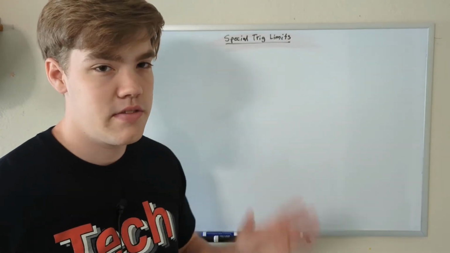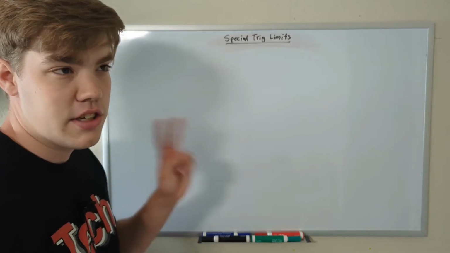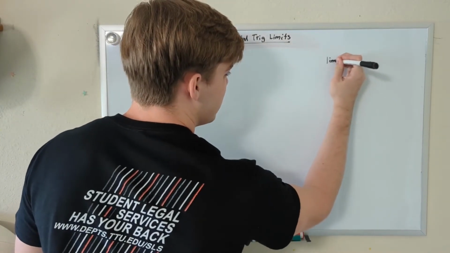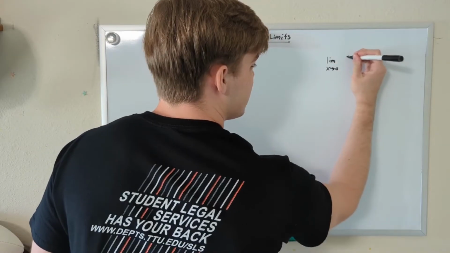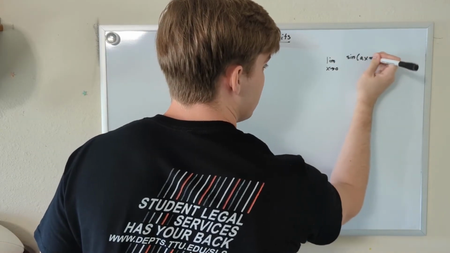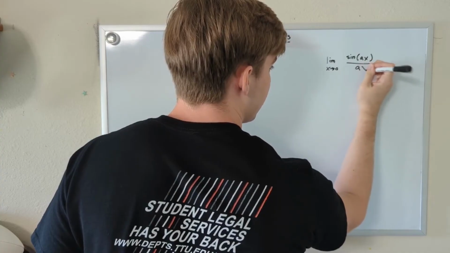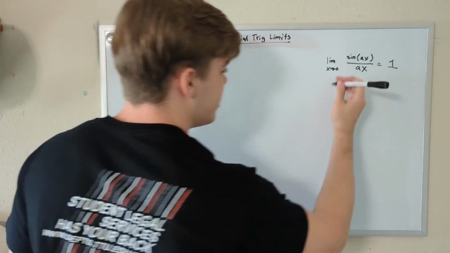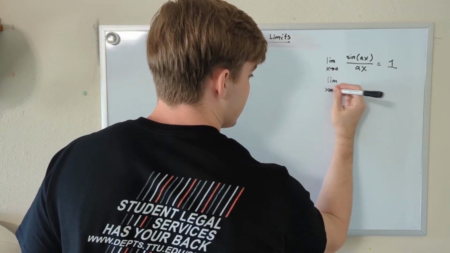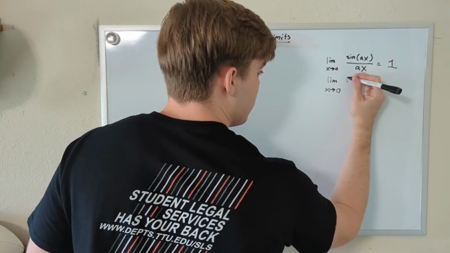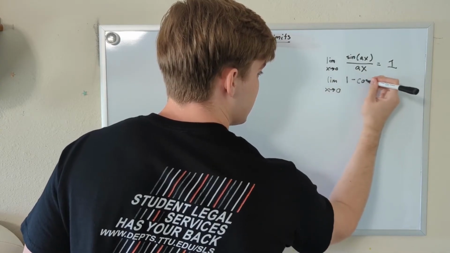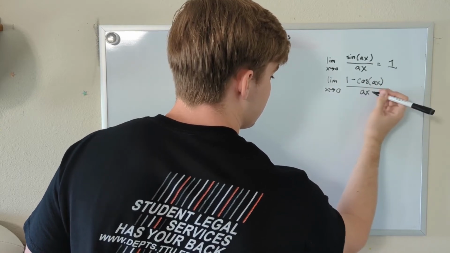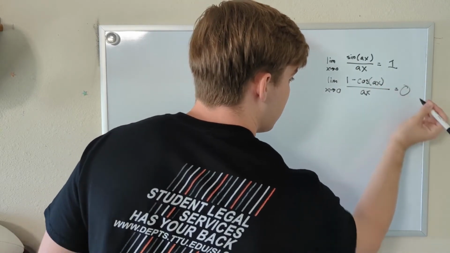This will be much easier to explain visually, so let's get started. There are exactly two special limits that we can use, and I'm going to write them over here. This is limit number 1, the limit as x approaches 0 of sine ax divided by ax is equal to 1. And the other special trig limit is the limit as x approaches 0 of 1 minus cosine ax divided by ax, and this is always equal to 0.